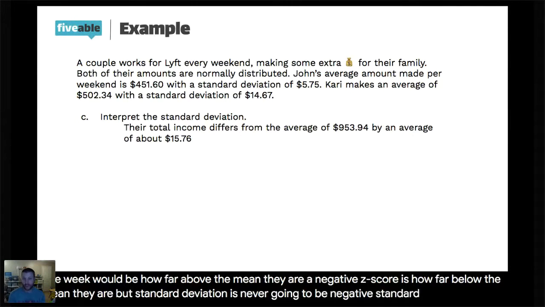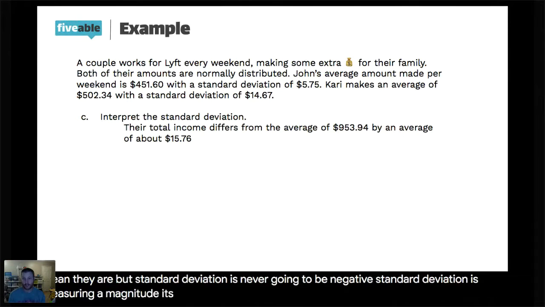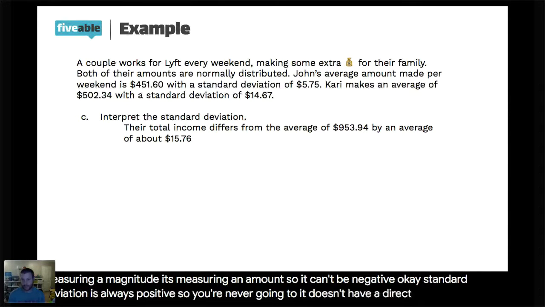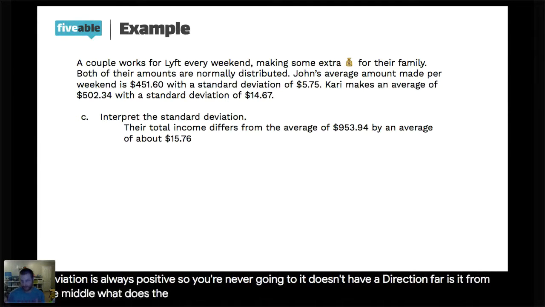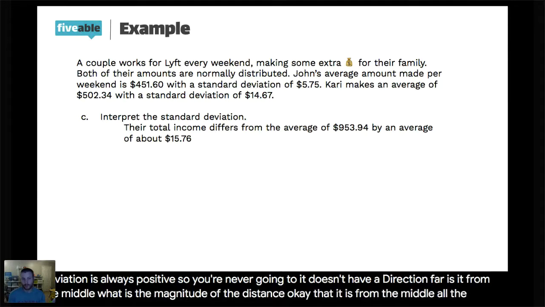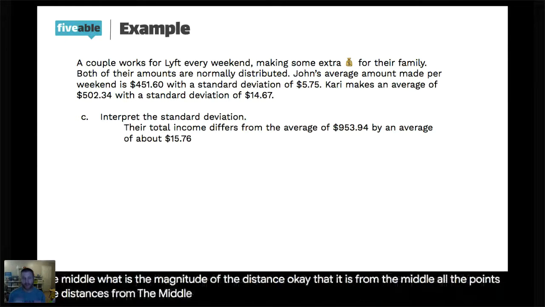Standard deviation is measuring a magnitude. It's measuring an amount, so it can't be negative. Okay? Standard deviation is always positive, so it doesn't have a direction associated with it. It is on average, how far is it from the middle? What is the magnitude of the distance that it is from the middle? All the points, the distances from the middle, and you average all those distances together, voila, you get the standard